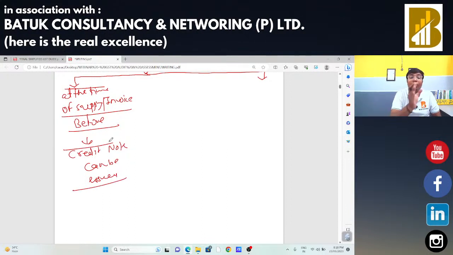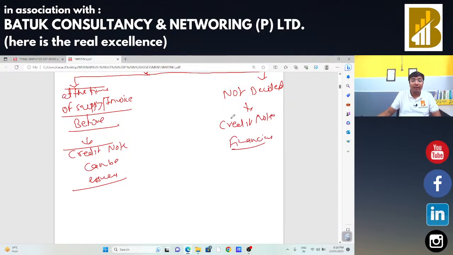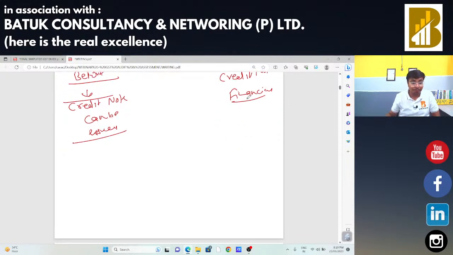Okay, but the terms have not been decided at the time of supply of invoices. In that case, a credit note can be issued, but it can only be issued as a financial credit note. Now the question arises: what is the difference between the financial credit note and the credit note with GST? So we are going to take an example, and with reference to that example, I am going to explain the complete thing.